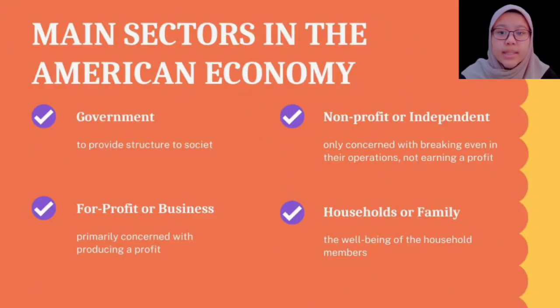There are four main sectors in the American economy. First is government, which provides the structure to society. Second is for-profit or business, which is primarily concerned with producing a profit. Third, non-profit or independent, only concerned with breaking even in their operation, not earning a profit. Fourth, household or family, concerned with the well-being of household members.